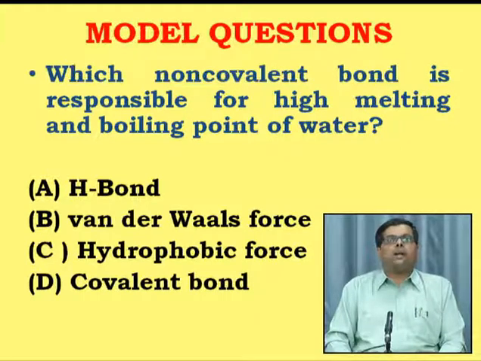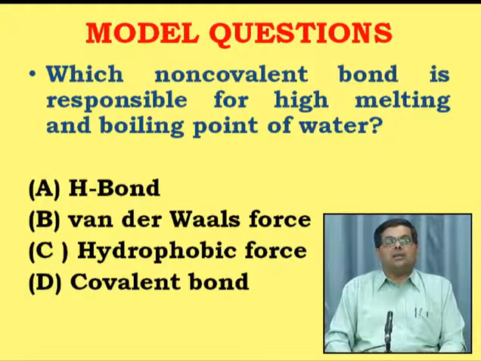Now if we look at the covalent bond, if you recall the first slide, a covalent bond is a very high energy bond and it cannot be disrupted by thermal energy. However, the other three, hydrogen bond, van der Waals force and hydrophobic force, can be destroyed by thermal energy.